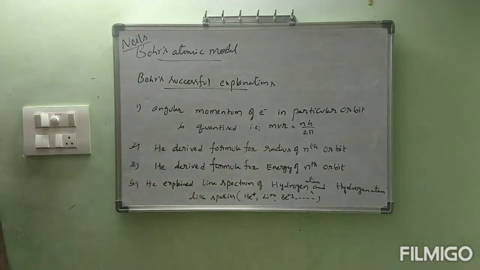Okay. So what are the points? Once read them all of you. First one, angular momentum of electron in a particular orbit is quantized. That is mvr is equal to nh by 2 pi. Second one, he derived the formula for radius of nth orbit. Next, third one, he derived the formula for energy of nth orbit. Fourth one, he explained line spectrum of hydrogen atom and hydrogen atom-like species. Okay. Now first we will go through the explanation related to line spectrum of hydrogen atom and hydrogen atom-like species. Okay. Let us see, all of you.